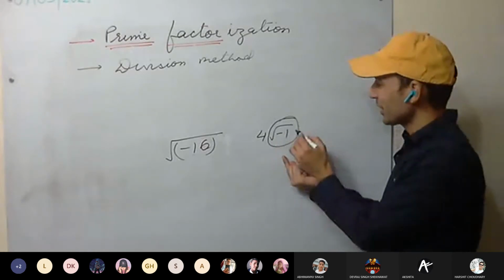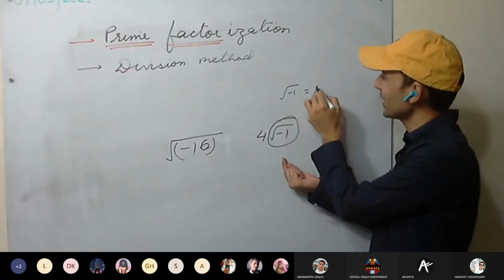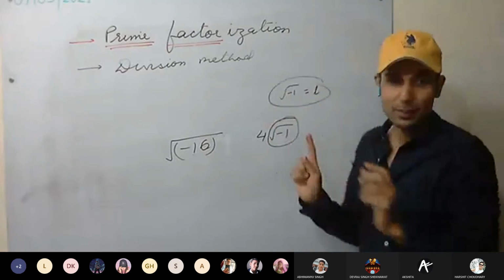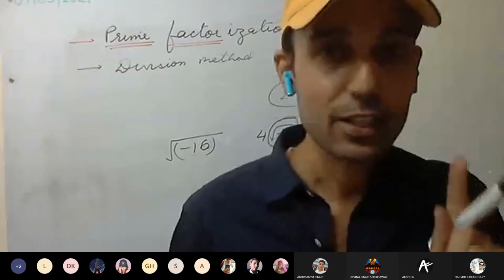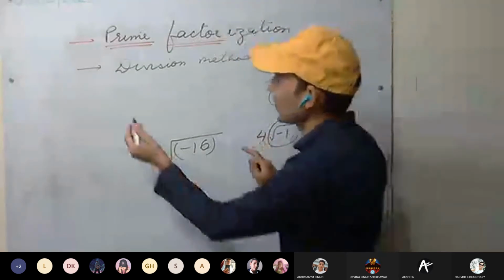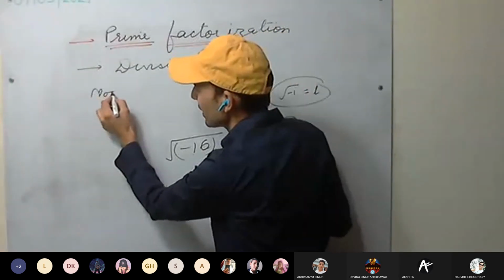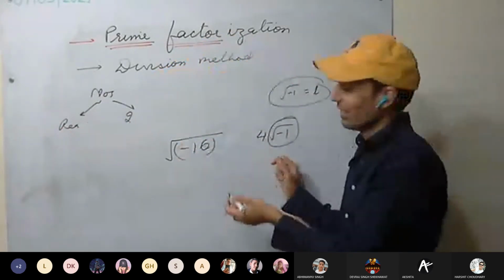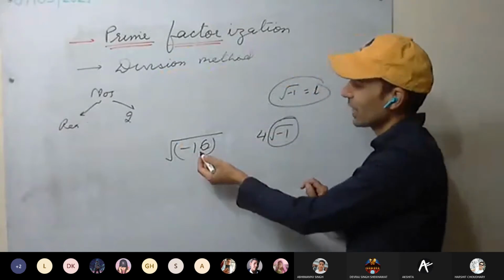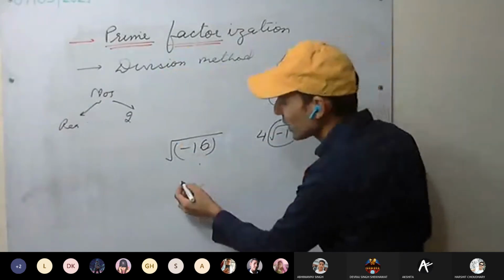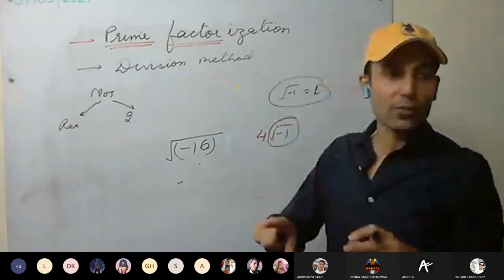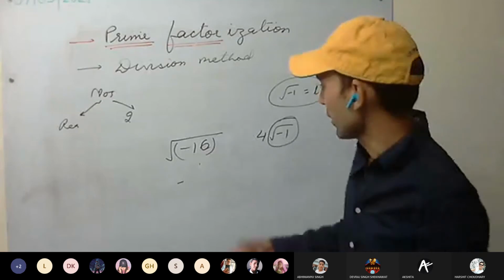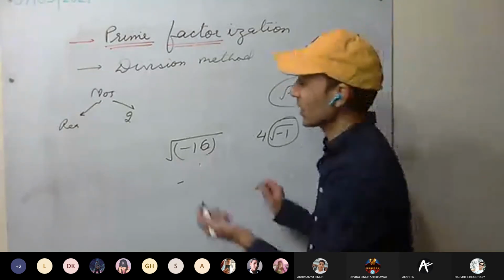It's an imaginary number. Mainly the root of minus 1 is called iota, which we represent as i. This is an imaginary number, a complex number. Okay. I take 1 minute, I tell you something. So we have discussed what? Numbers, real numbers, imaginary numbers. Imaginary number square root we cannot take. You already know the square of a negative number and the square of a positive number is always positive. So we cannot take the square root.